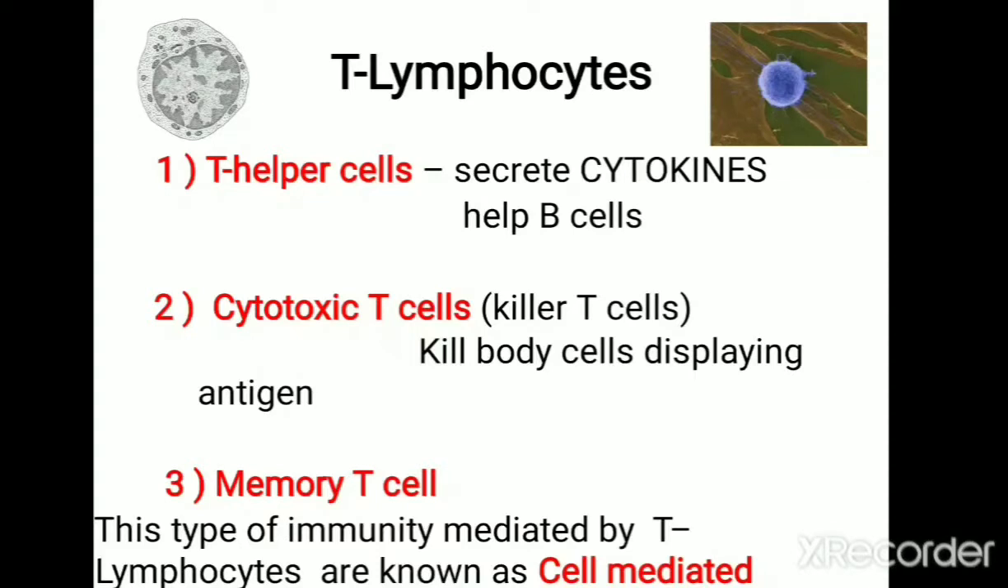So T helper cell helps in the functions of B lymphocyte, whereas cytotoxic T cells directly kill the microorganism or the pathogen. And the memory T cells. So these are the three different types of cells produced by the activation of T lymphocytes. One is T helper cell, second one is cytotoxic T cell, and third one is memory T cells. T helper cell is also known as T CD4 cells because their surfaces have CD4. And cytotoxic T cells are also known as T CD8 cells because this T lymphocyte surface has CD8.